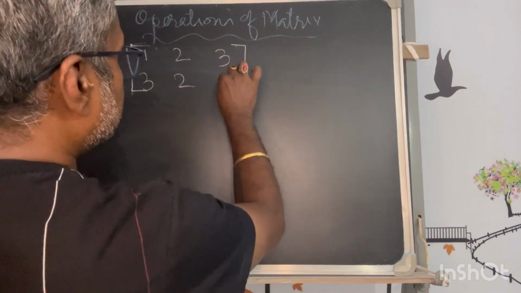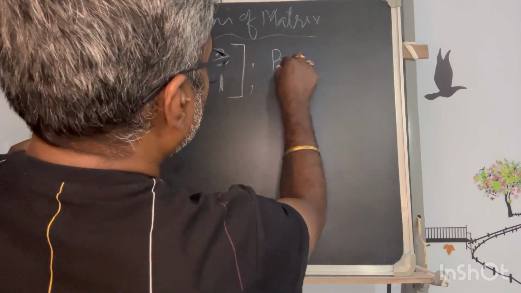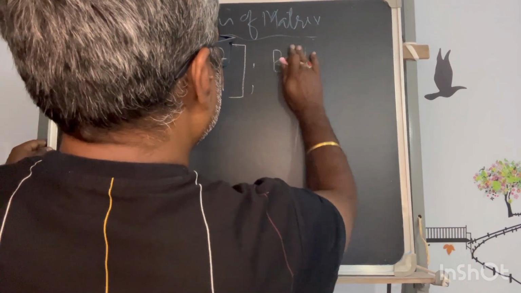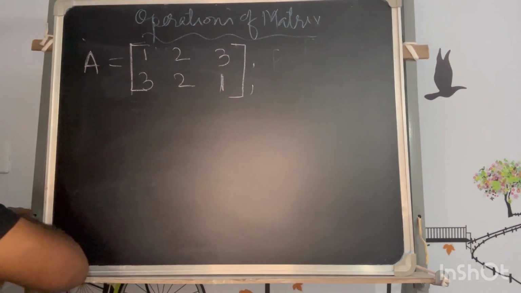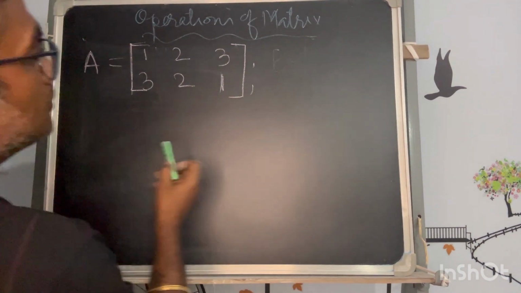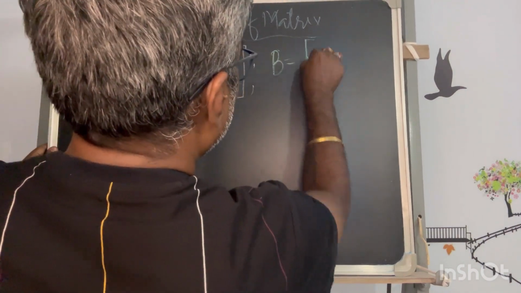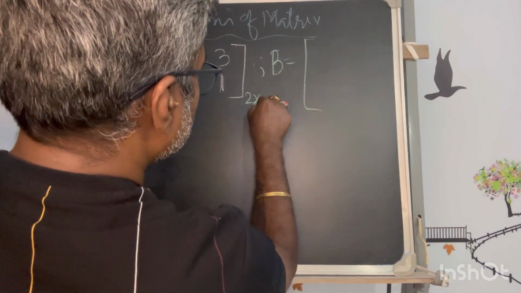Okay. As I said, I will not take a uniform one. So B I will take with a different chalk. Let me take, let's say, B is this. You can understand what is the order of that. Let me write it, 2 cross 3.